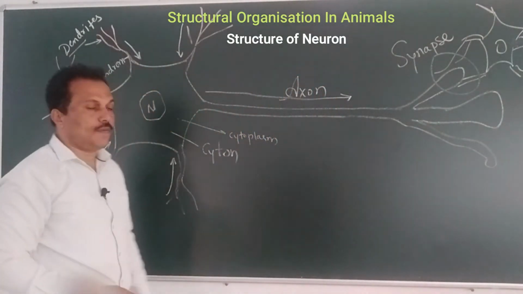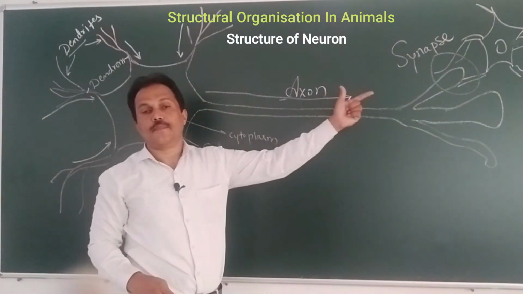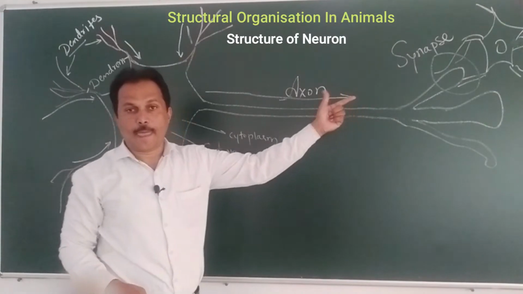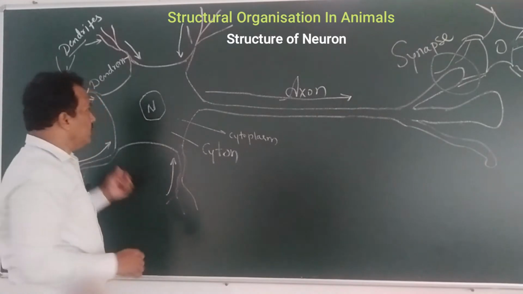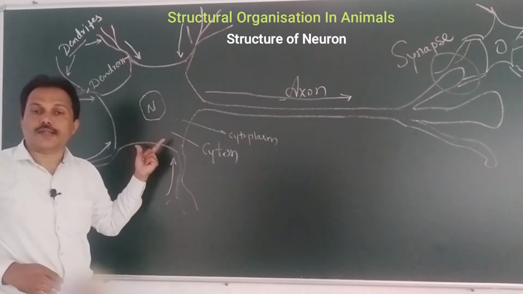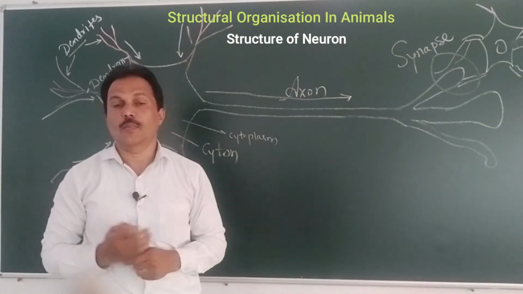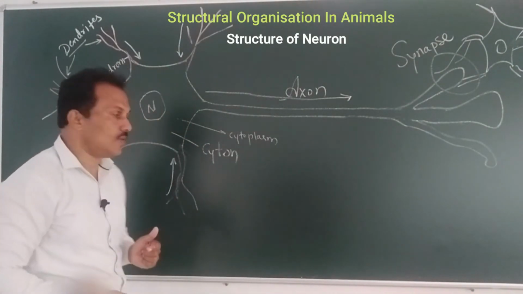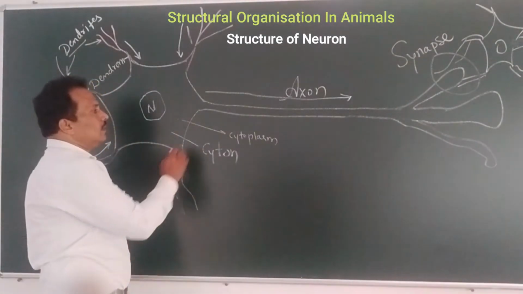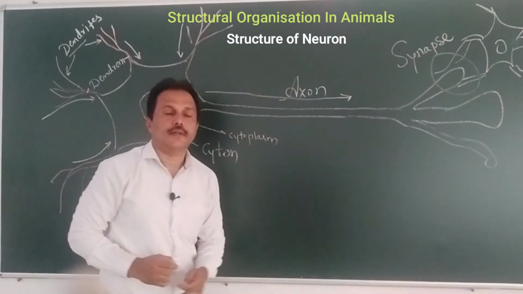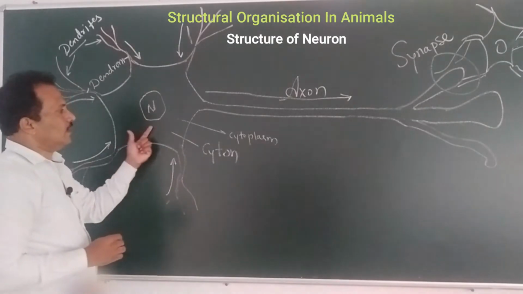But what is the function of the axon? Carrying the impulses from the cyton towards the next neuron, and from different parts of the surrounding area, the dendrites bring the impulses to the cyton. So this is the main difference between the dendrites and the axon. Both are processes of the neuron cell or the cyton. And when we talk about this particular axon part, this is very important. Before that we will finish this particular aspect.